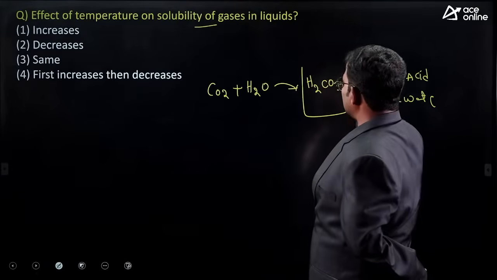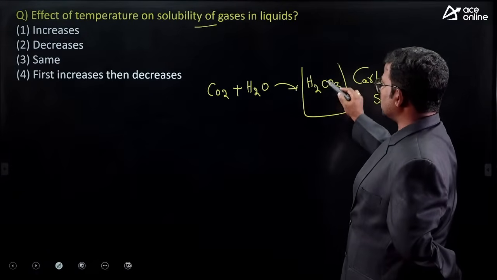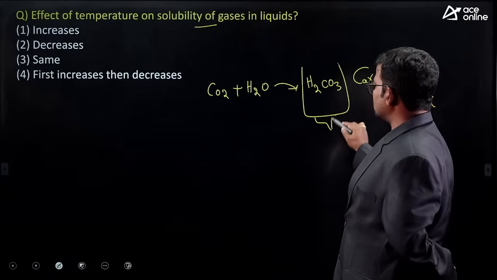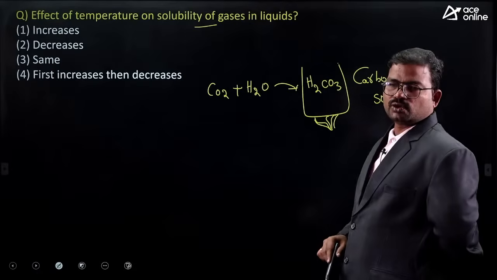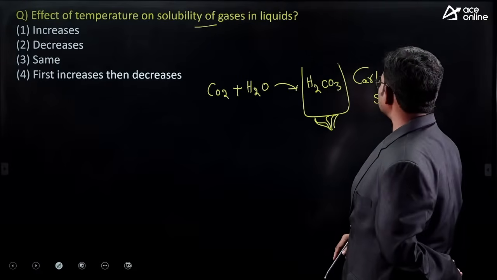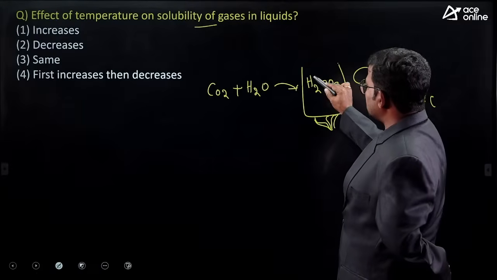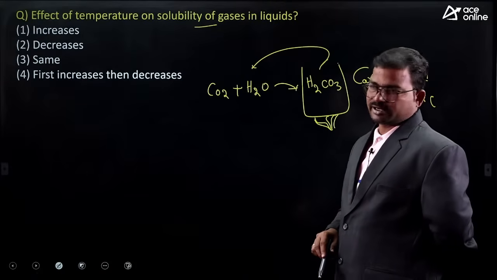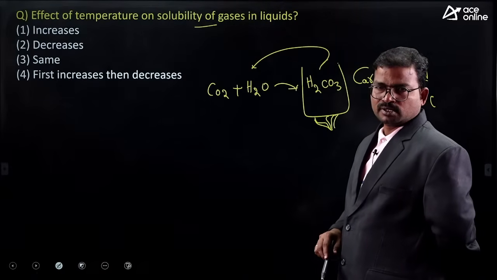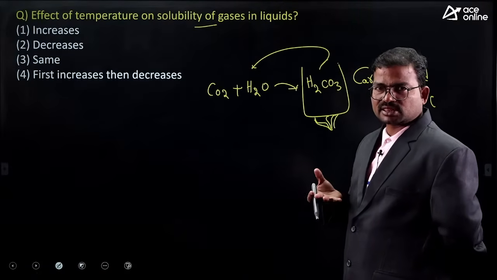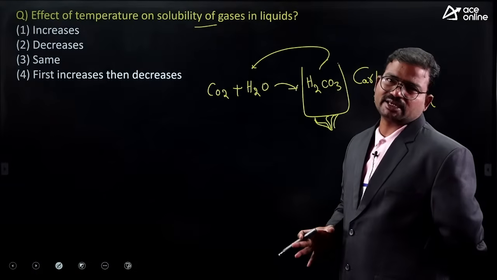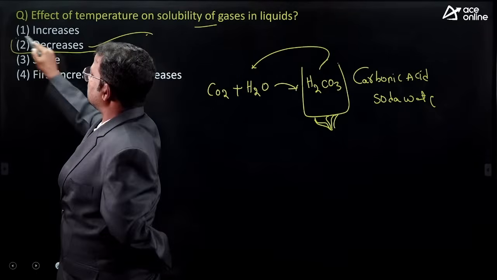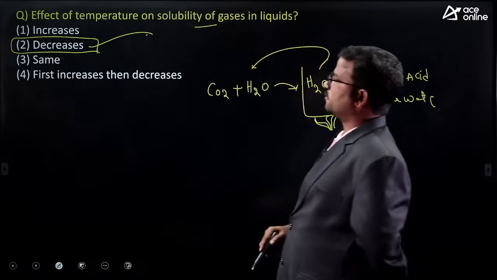If you boil this carbonic acid, it easily turns into CO2 and H2O. It means when we raise the temperature, the solubility decreases completely. Because of that, the correct option is option 2 only, decreases.